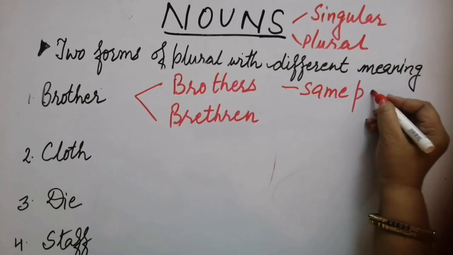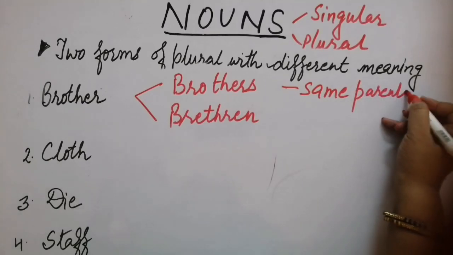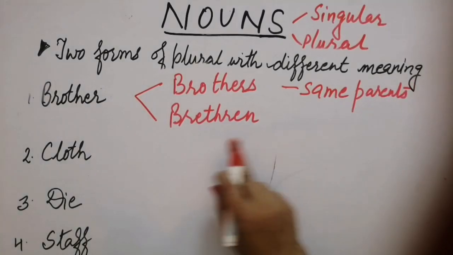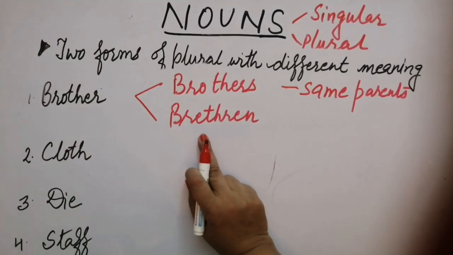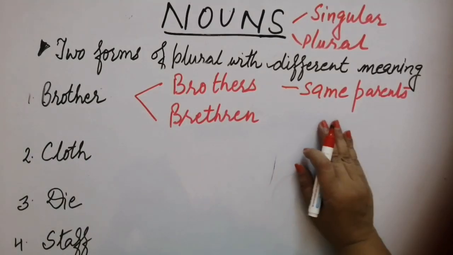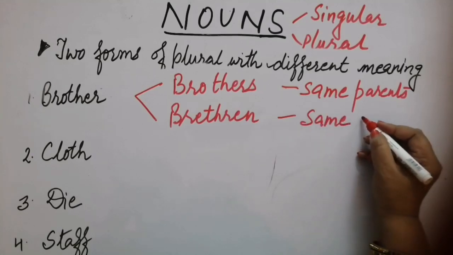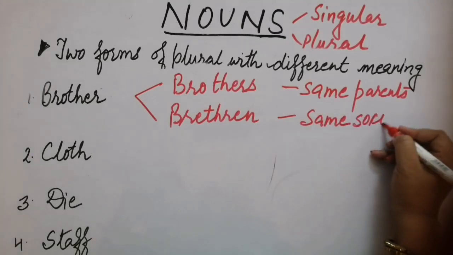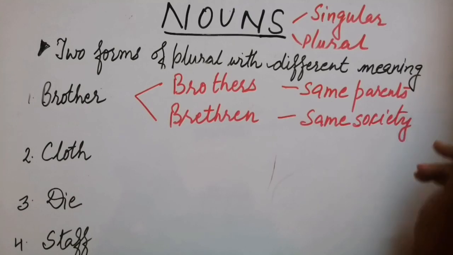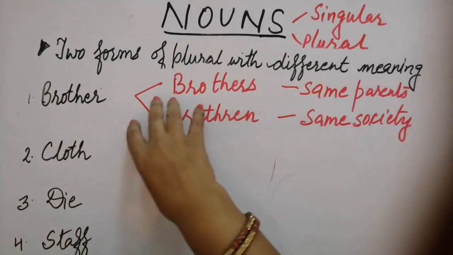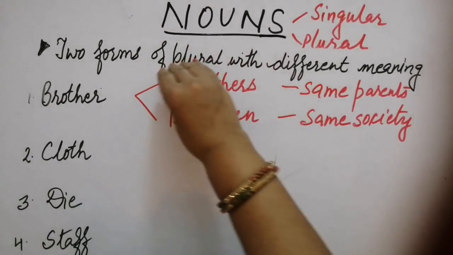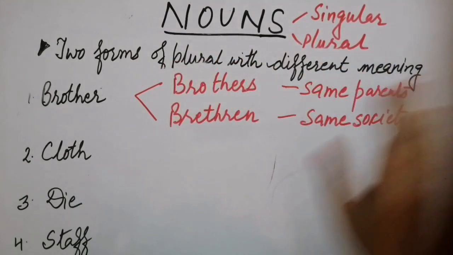And the other one, brethren, belongs to the members of the same society, same community or same society. As we all are brothers and sisters because we belong to India, right? So brethren, right? Brothers, same parents.